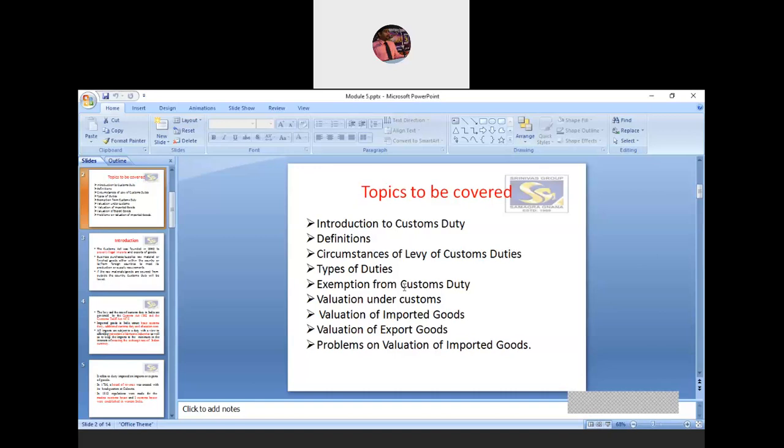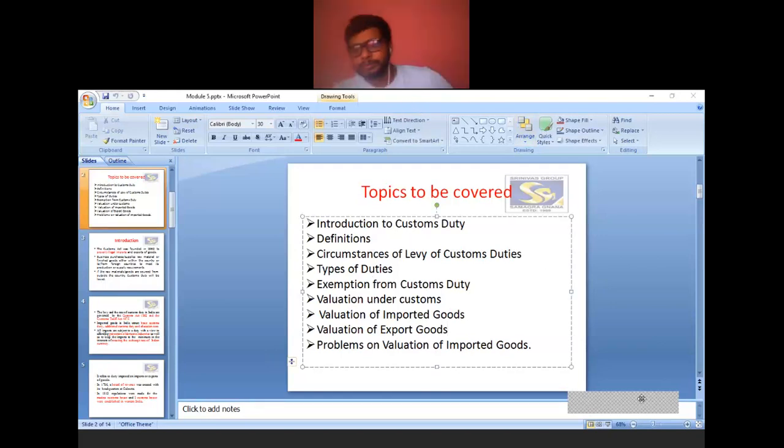Then other parts like circumstances of levy of custom duties, types of duties, which is important from the exam point of view, exemption from custom duty, and valuation under customs. Under valuation under customs we have valuation of imported goods and valuation of exported goods, which we will discuss in the later part.